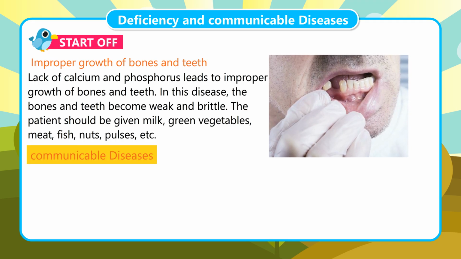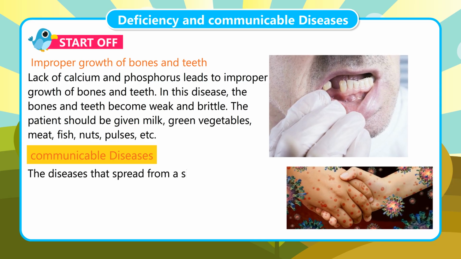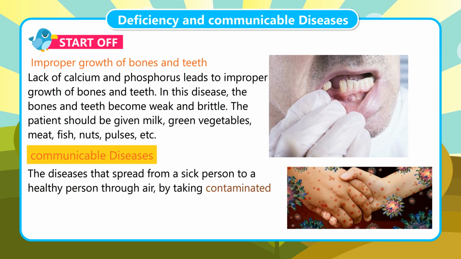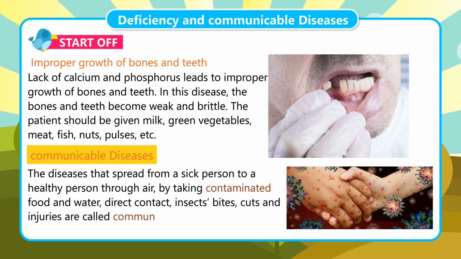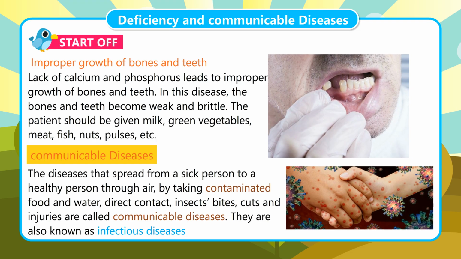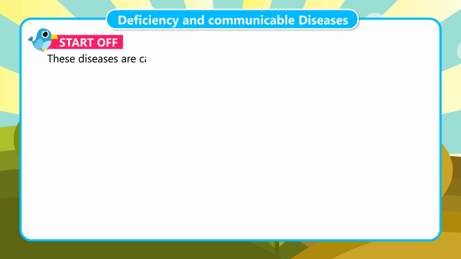Communicable diseases. The diseases that spread from a sick person to a healthy person through air, by taking contaminated food and water, direct contact, insect bites, cuts and injuries are called communicable diseases. They are also known as infectious diseases. These diseases are caused by bacteria, viruses, fungi and protozoa.